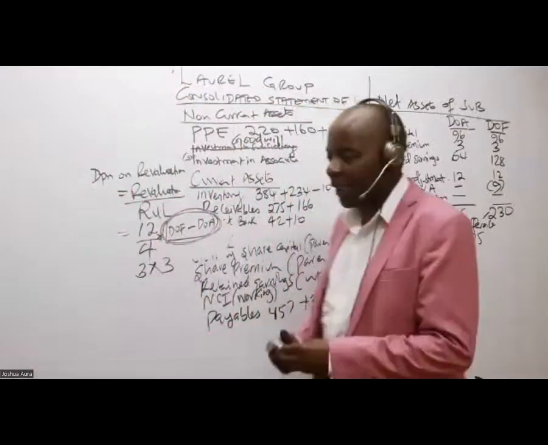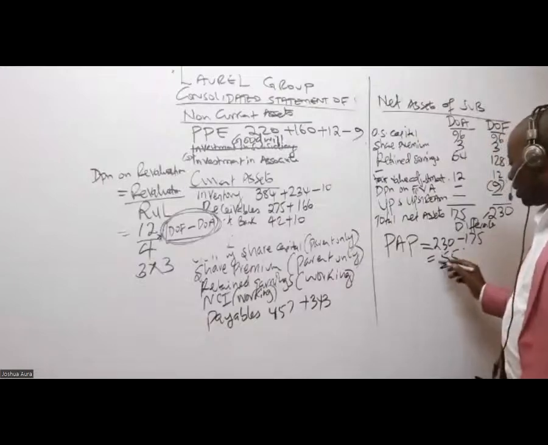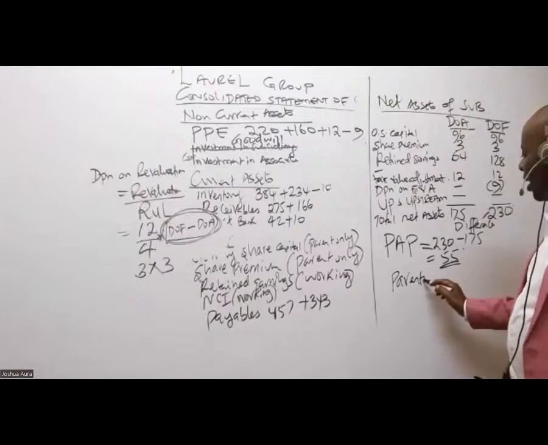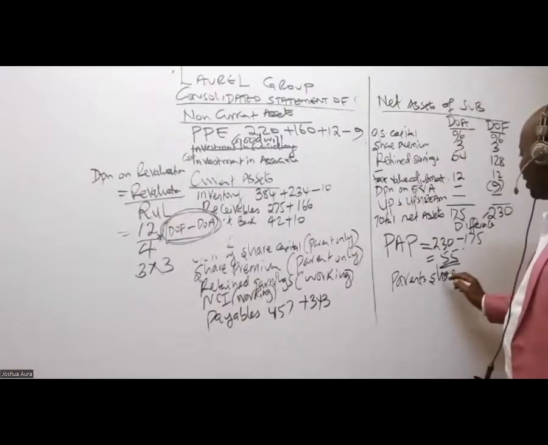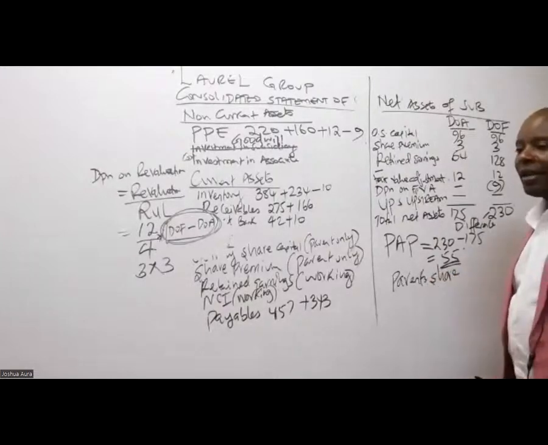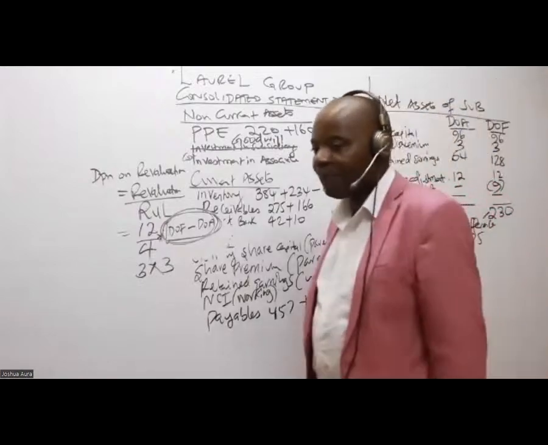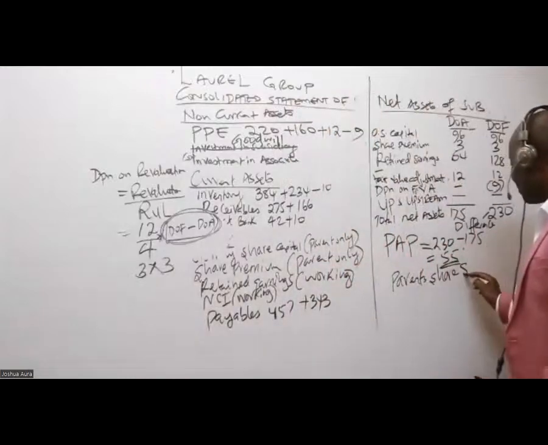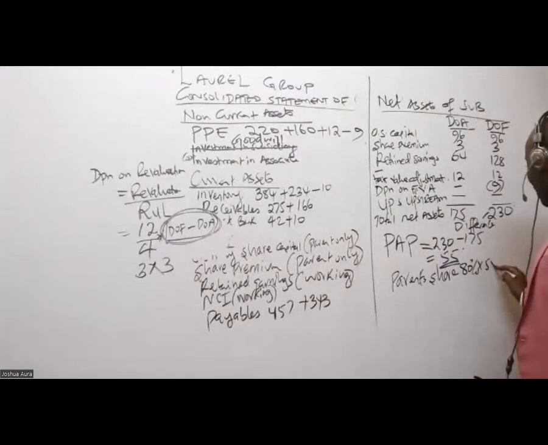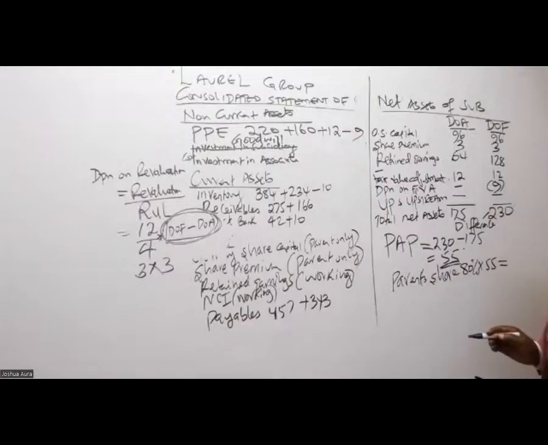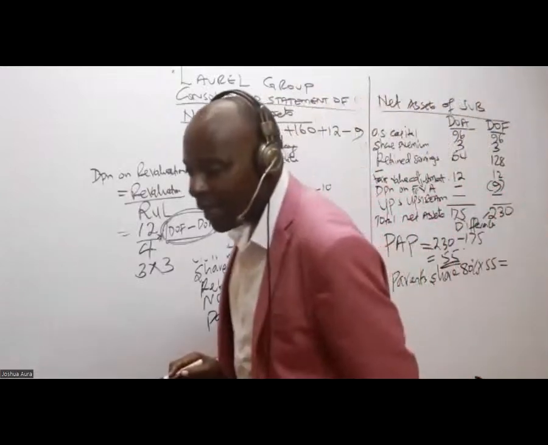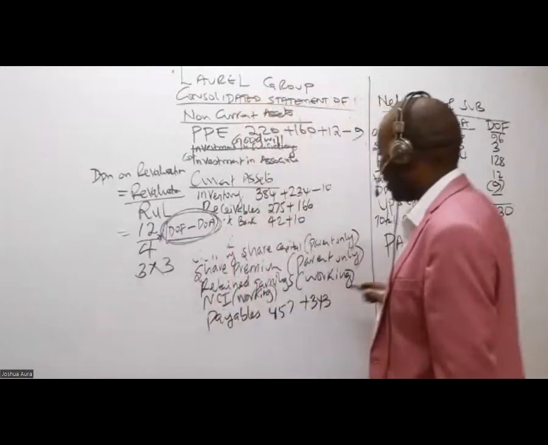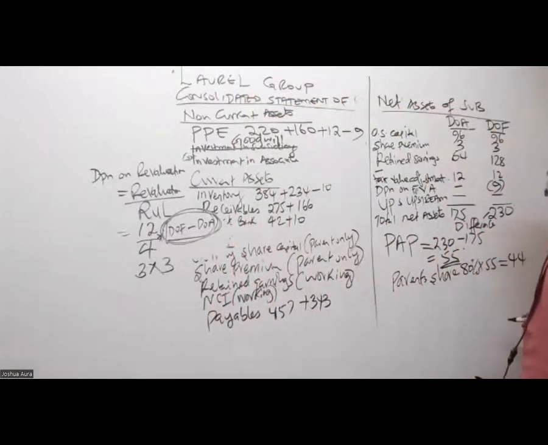So we allocate this, isn't it? So we share. Give us the parent share. The parent has got what percentage? 80%. 80% of 55 gives me 44, isn't it? That gives me 44. Thank you so much.